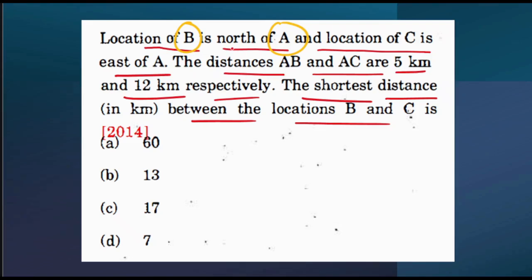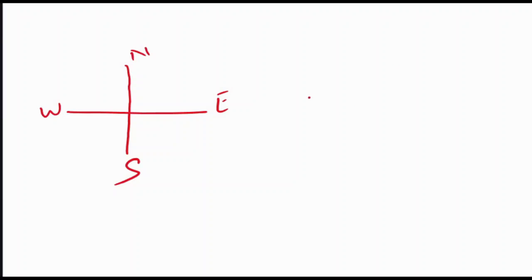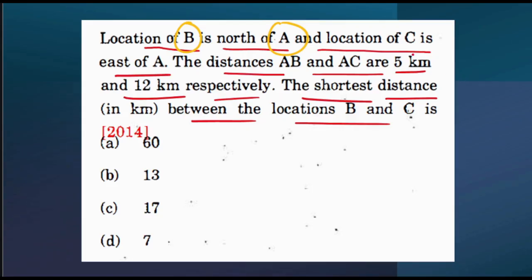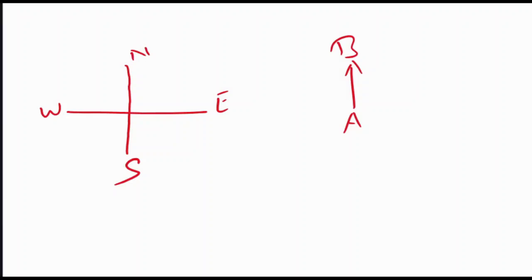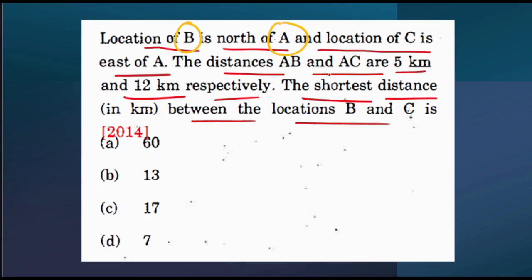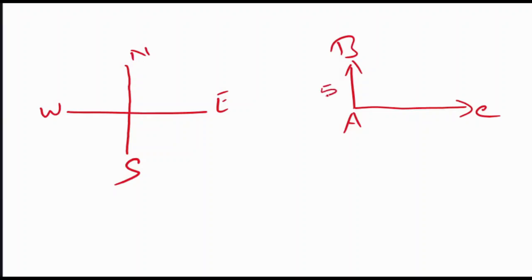First point they have made is location of B is north of A. Next is location of C is east of A. What else they have said? The distances AB and AC are 5 km and 12 km respectively. That means the distance AB is 5 and the distance AC is 12.